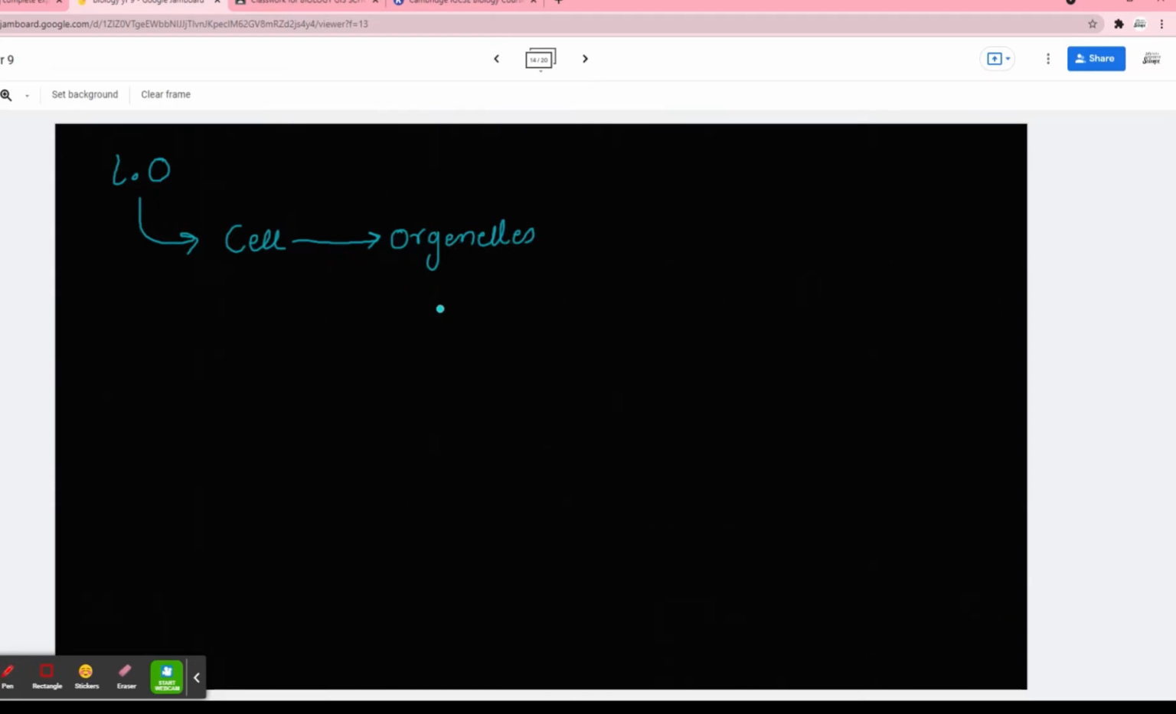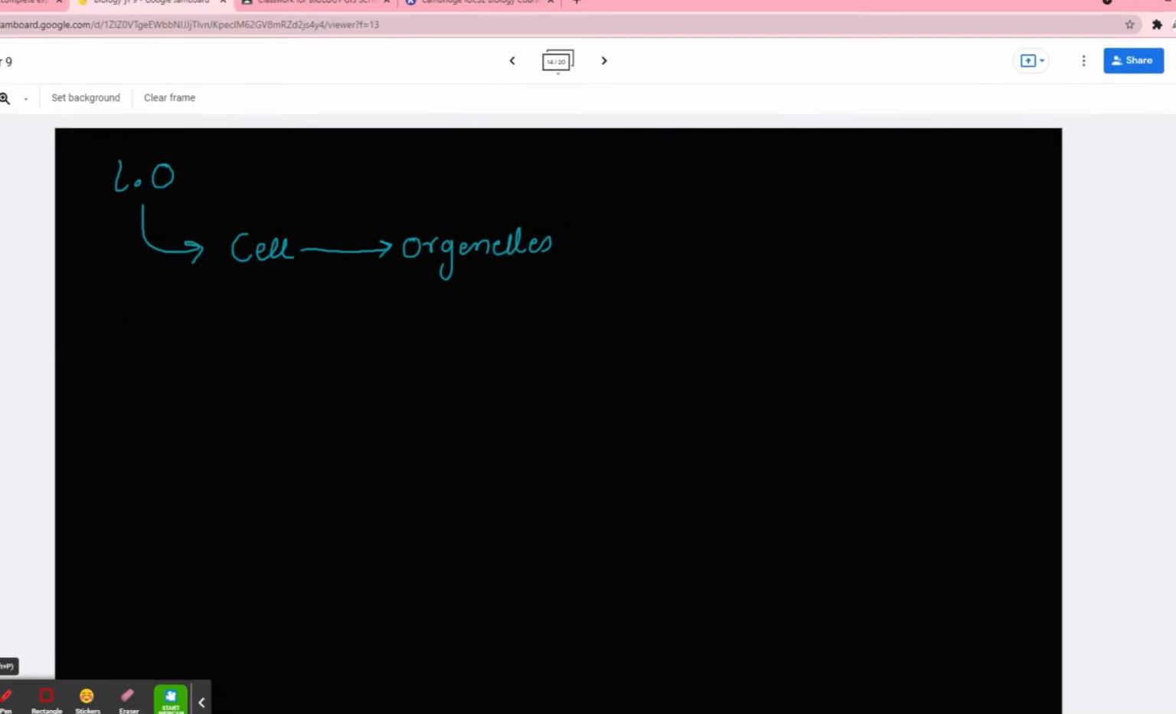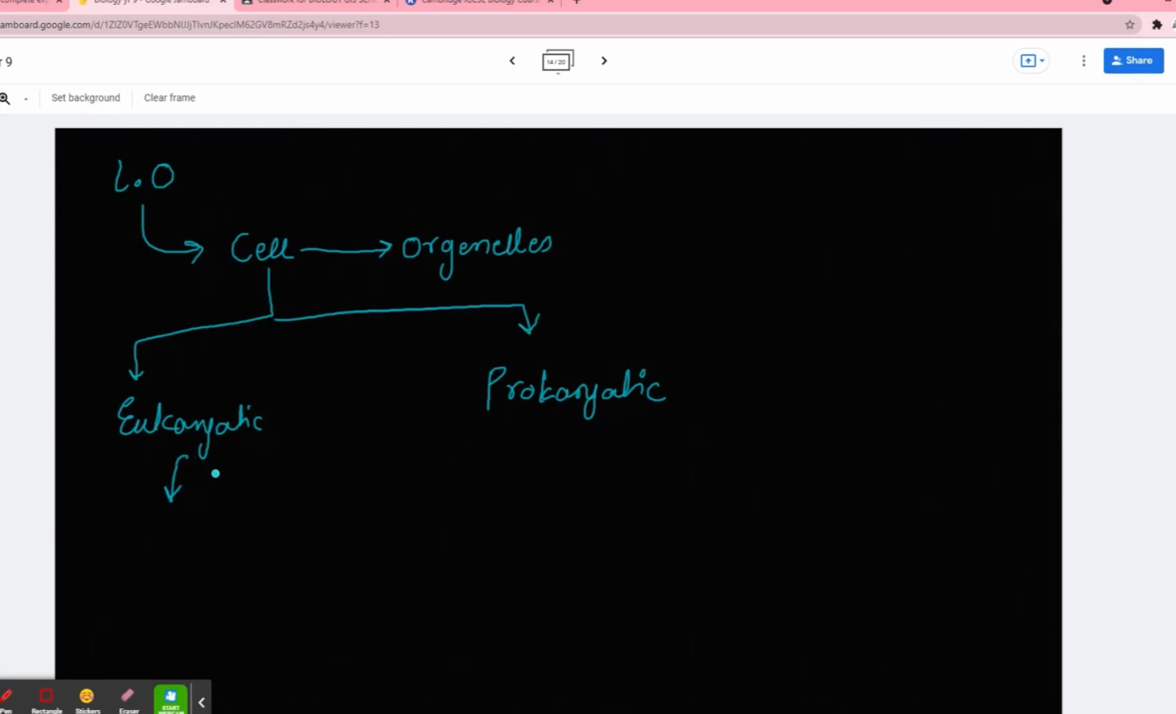So, organelles. On the basis of these organelles, we have divided cells into two categories, correct? They were eukaryotic and prokaryotic cells, okay? Now, as most of you know, a eukaryotic cell has a special organelle called the brain of the cell, known as the nucleus, and a prokaryotic cell doesn't have a nucleus inside it. No nucleus, okay? They don't have the brain of the cell.